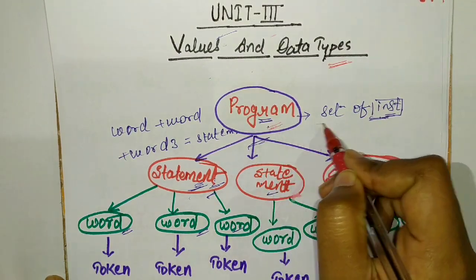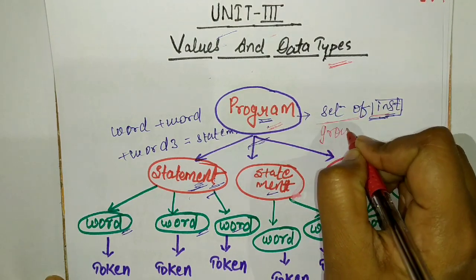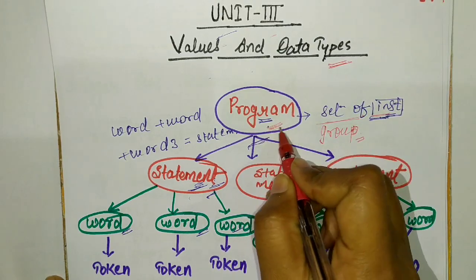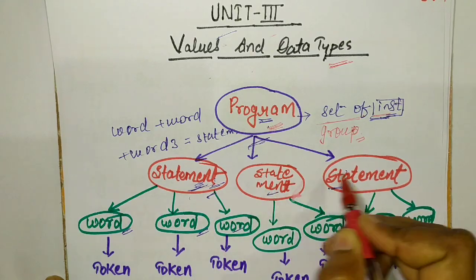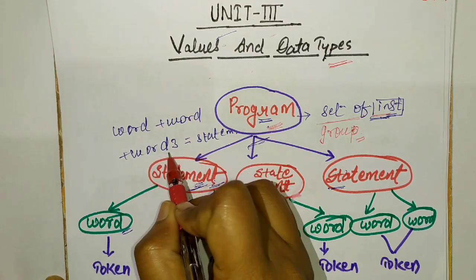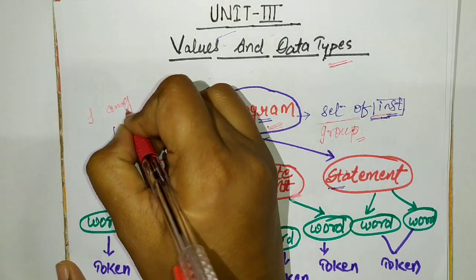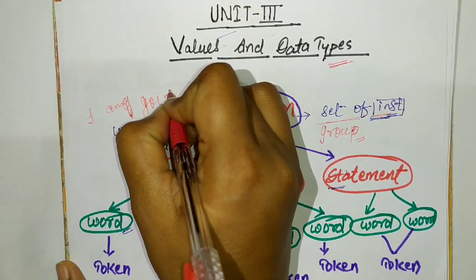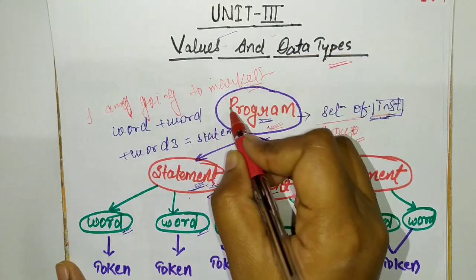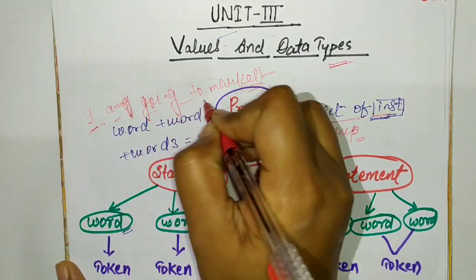What is a program? A program is a set of instructions or a group of instructions. The program is also a combination of statements or a combination of sentences. We can make a sentence by combining words. Suppose I am going to market. I am going to a market.